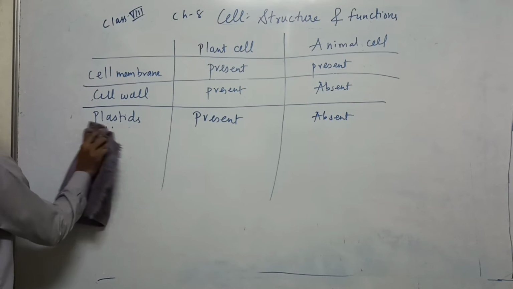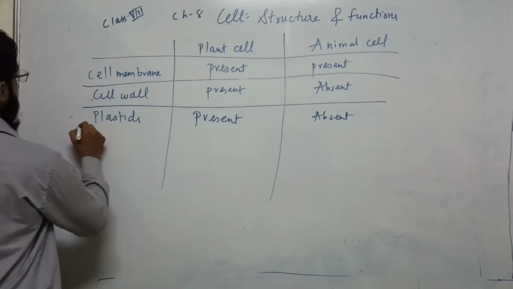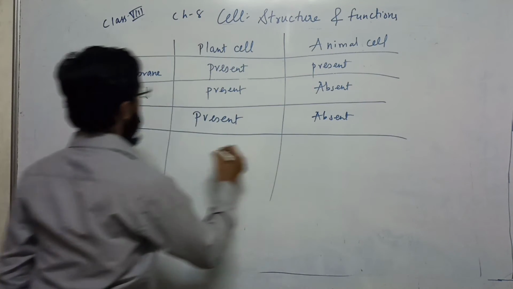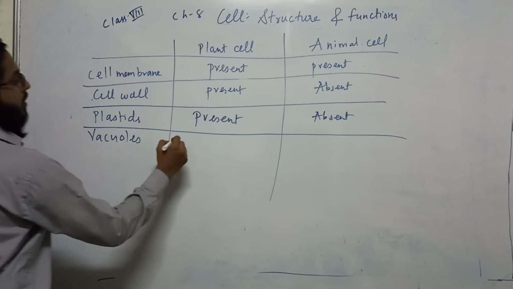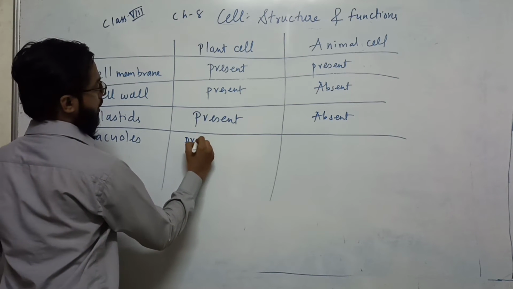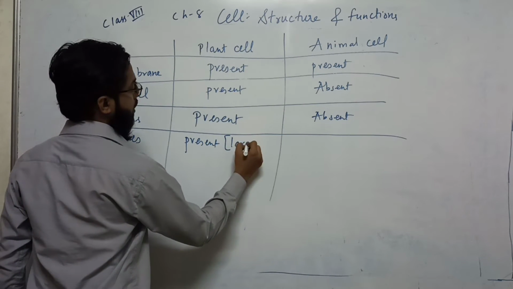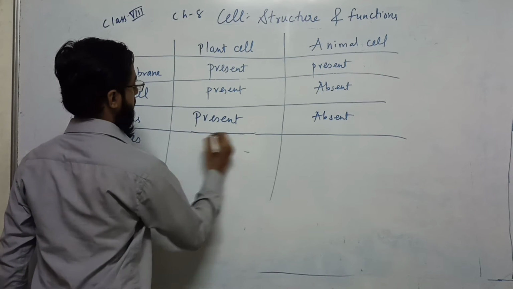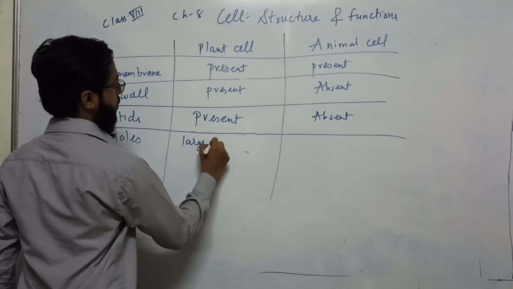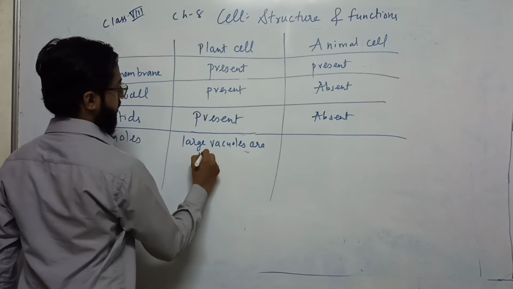Now let's talk about vacuoles. So vacuoles are present and they are large. You can say large vacuoles are present. I will write large vacuoles are present.